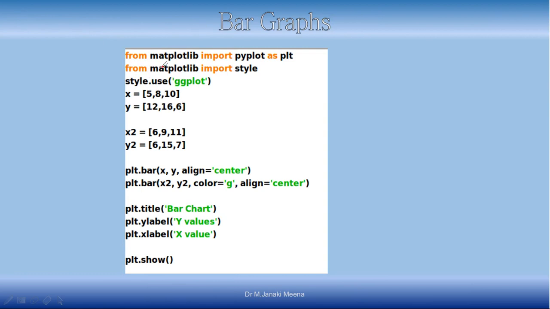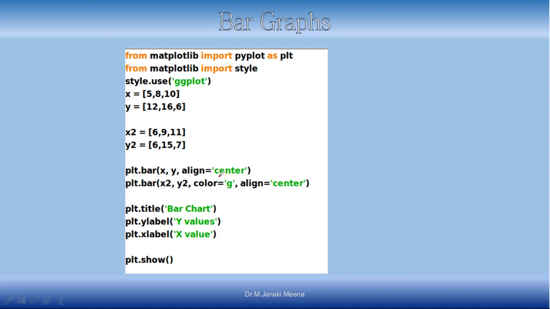So, the same lines: from matplotlib import pyplot as plt, from matplotlib import style. We are using the same style, ggplot. You have the same x, y values, and now instead of saying plot, because when you say plot, by default it will draw only a line chart. If you want a bar chart, then you have to say plt.bar, and then we are saying align equal to center.